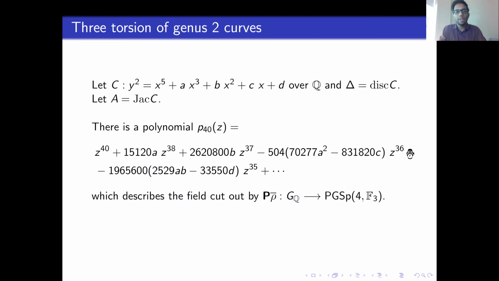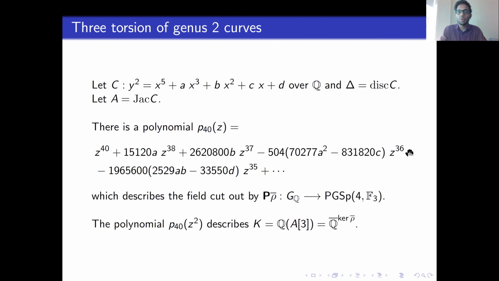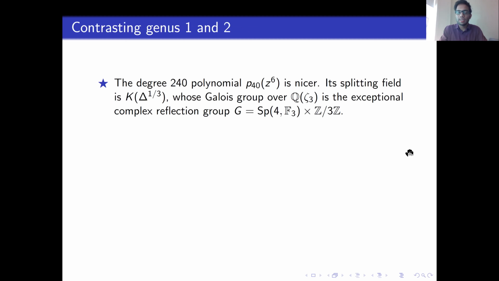If you want the whole 3-torsion field, you have to look at the splitting field of this polynomial P40 of z squared. But neither of these polynomials are nice for our purposes. The polynomial that's nice for us is P40 of z to the 6, this degree 240 polynomial. In fact, this polynomial occurs as a specialization of an 8-parameter polynomial that was studied by Shioda in his work on Mordell-Weil lattices.